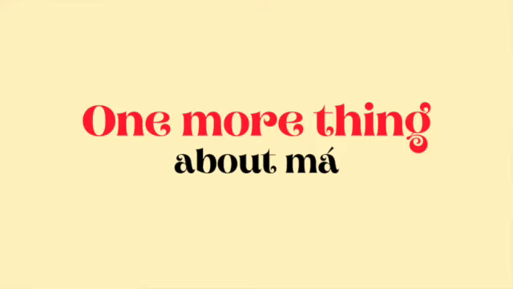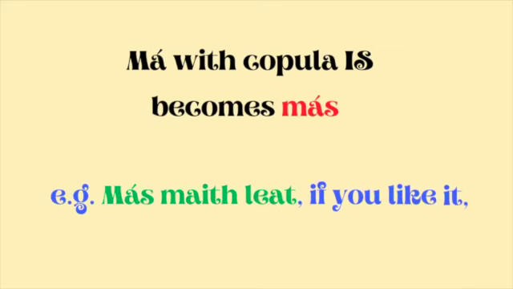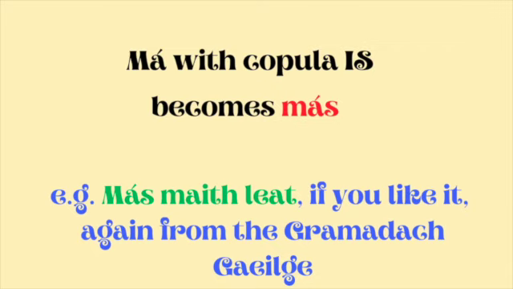One more thing, at least one more thing. If it's dealing with the copula "is," it becomes más, M-A-S. For example, más maith leat, if you like it. You can see that this is má plus is maith leat, making más maith leat. We should also note, and this one comes again from Learning Irish, on page 45, that más is pronounced with a slender S before third person pronouns, because they're beginning with a slender vowel, I would guess, so it becomes a sh sound on the end of the word.